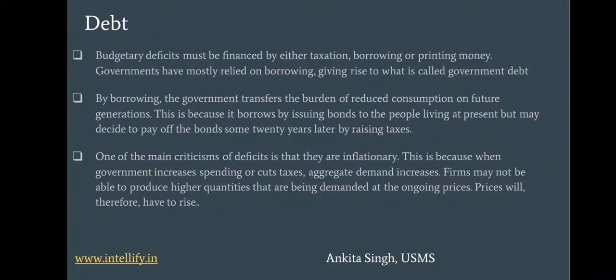We know that the supply of goods is limited because the resources are scarce. Now, when the demand increases and the supply is constant due to limited resources, the price will rise according to the law of demand. That is, when the demand increases, price also rises.